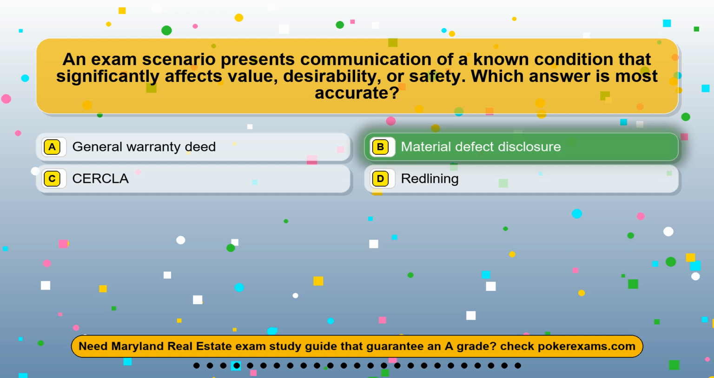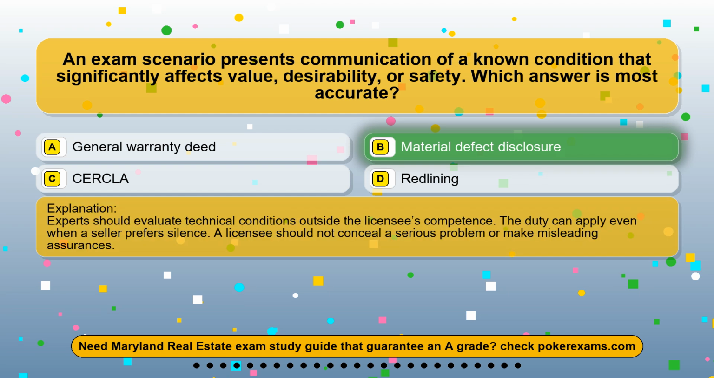The correct answer is option B. Material defect disclosure. Experts should evaluate technical conditions outside the licensee's competence. The duty can apply even when a seller prefers silence. A licensee should not conceal a serious problem or make misleading assurances.